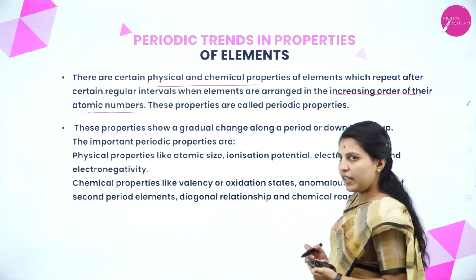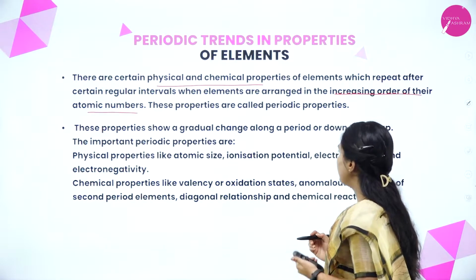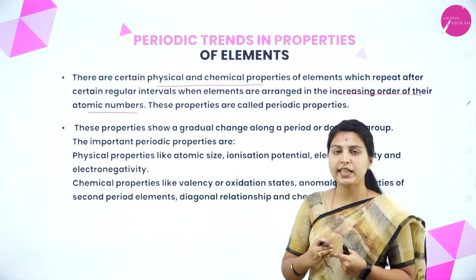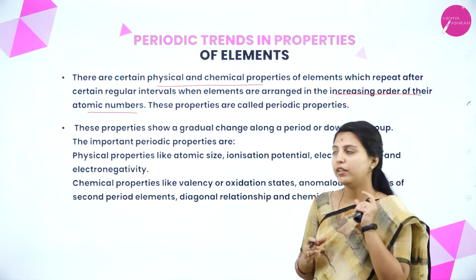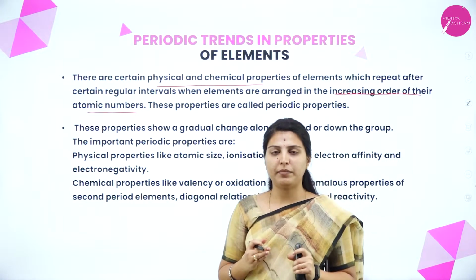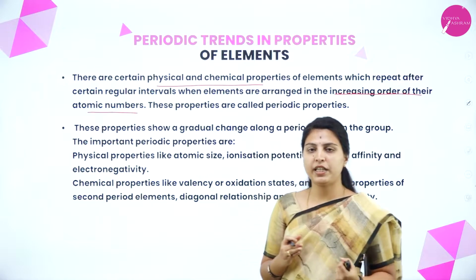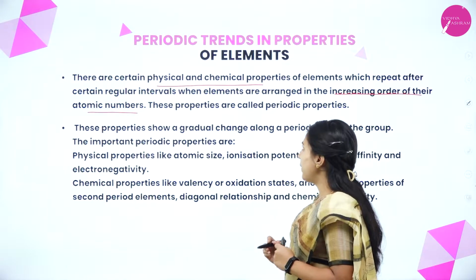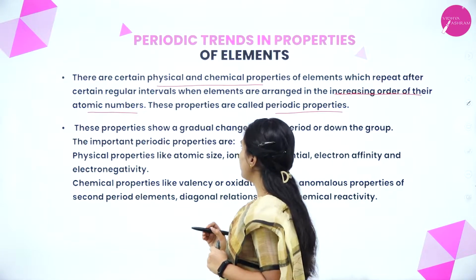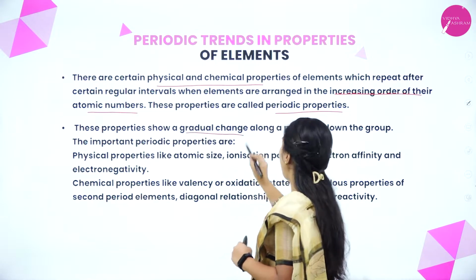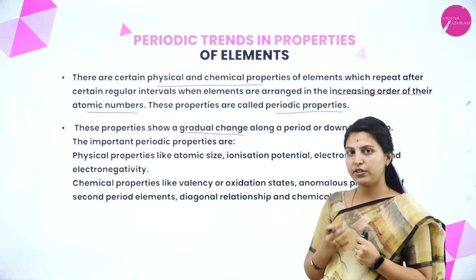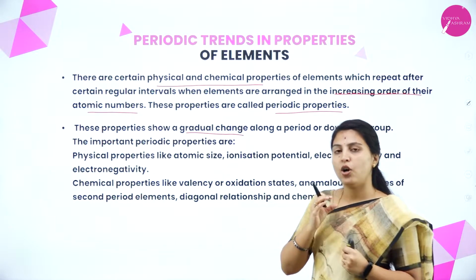There are certain physical and chemical properties of elements which repeat at regular intervals, arranged in the increasing order of atomic numbers. This is how the periodic table has been arranged. These properties are called periodic properties. These properties show a gradual change along a period or down the group. How will the changes be seen? Along the period or down the group.